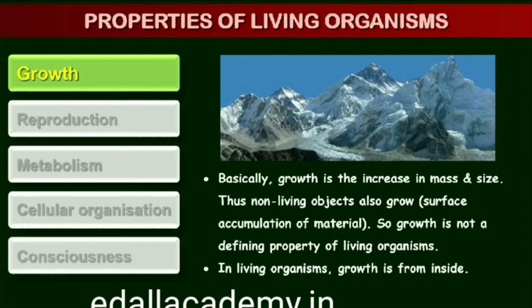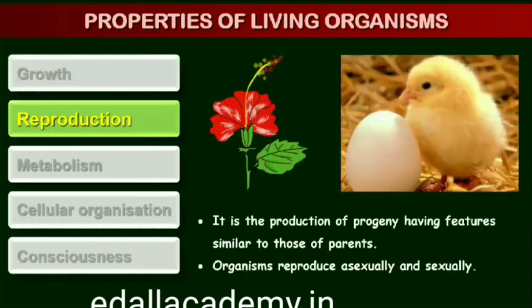Conditions under which it can be observed in all living organisms have to be explained, and then we understand that it is a characteristic of living systems. A dead organism does not grow. Reproduction, likewise, is a characteristic of living organisms. In multicellular organisms, reproduction refers to the production of progeny possessing features more or less similar to those of parents.